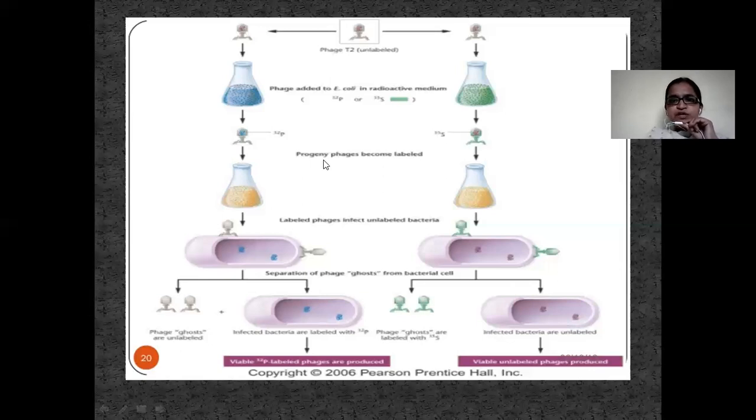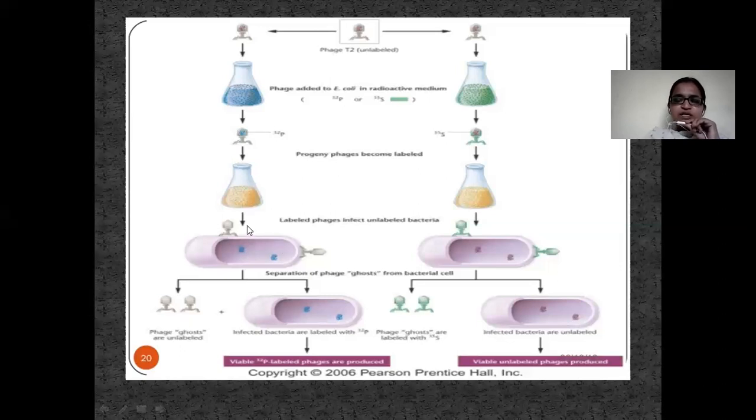Now progeny phages become labeled. They got labeled, and then they have infected the bacteria using the labeled phages.